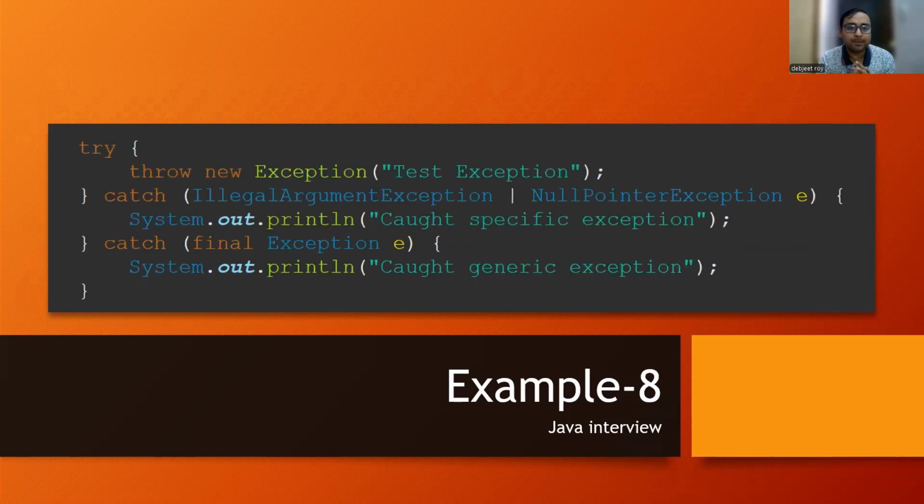Here is another type of example, like I'm throwing Exception, test exception. Okay. So is this exception being caught or not? No. Why? Because Exception is the supermost class, and these are just the subclasses of checked as well as unchecked exceptions. Okay. And here in the catch blocks, there are two catch blocks I have written. One is IllegalArgumentException as well as NullPointerException. If any of them gets satisfied, then it will print caught specific exception, or else it will go anyhow to Exception. So the first catch block will not get executed over here. So this should be the hierarchy that I wanted to tell you over here. So if I show you, the first catch block will be the lower hierarchy exception.